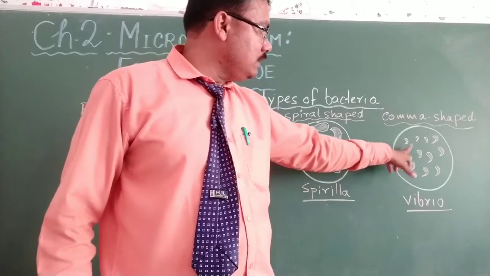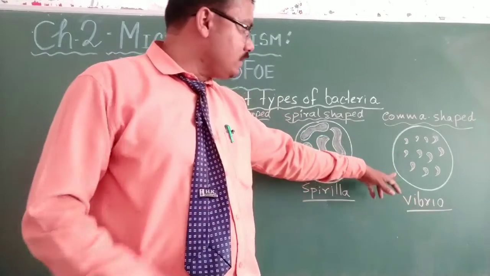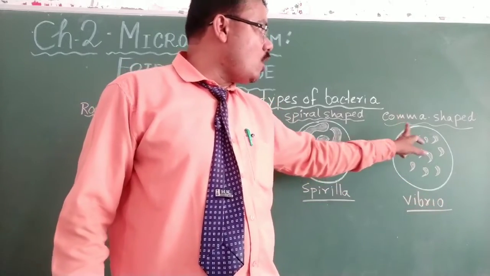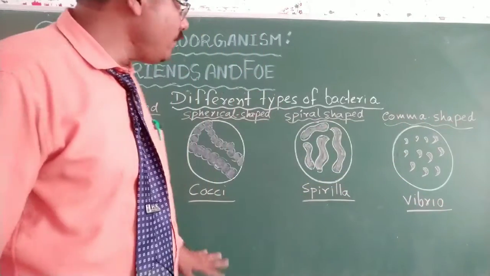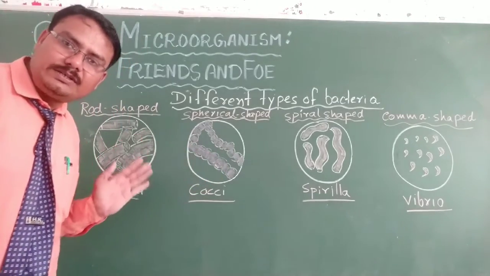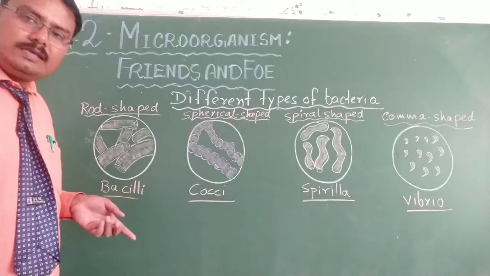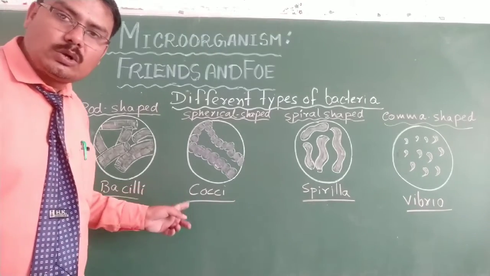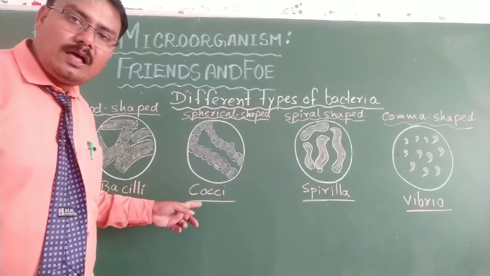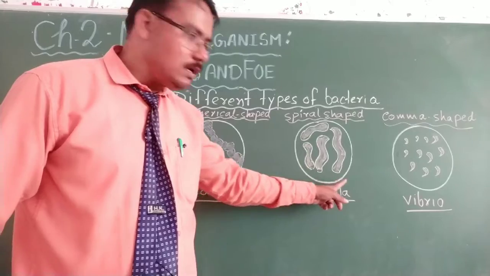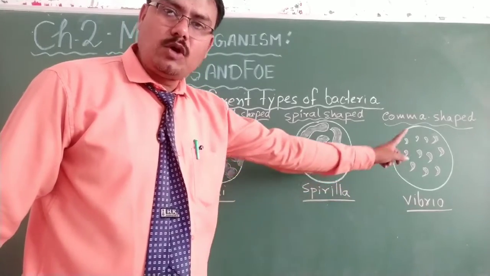You can see here, they are comma type, and Vibrio is the name of comma shaped bacteria. So I have just told you that there are 4 different types of bacteria. One is Bacilli, that is the rod shape. Other is Cocci, that is the spherical shape. Other is Spirilla, that is the spiral shape. Other is Vibrio, that is the comma shape.